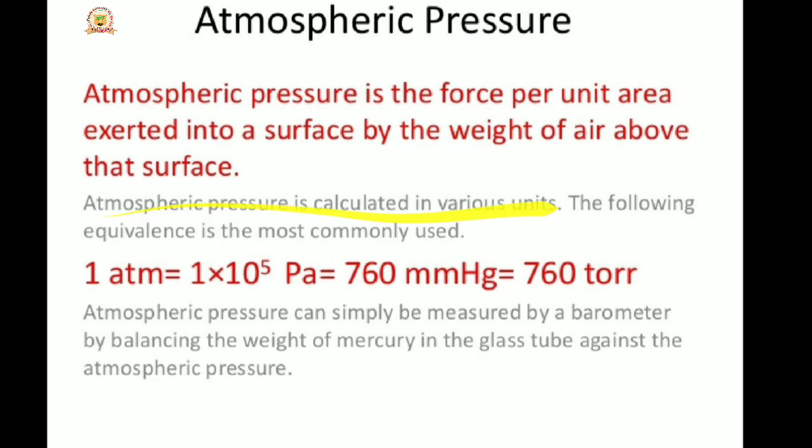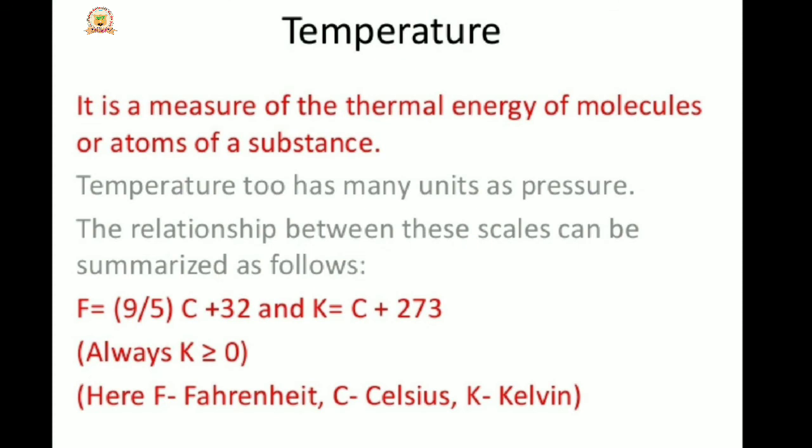Atmospheric pressure is measured in various units. The most commonly used equivalence is 1 atmosphere equal to 1 into 10 raised to 5 pascal, equal to 760 mm of Hg, equal to 760 torr.